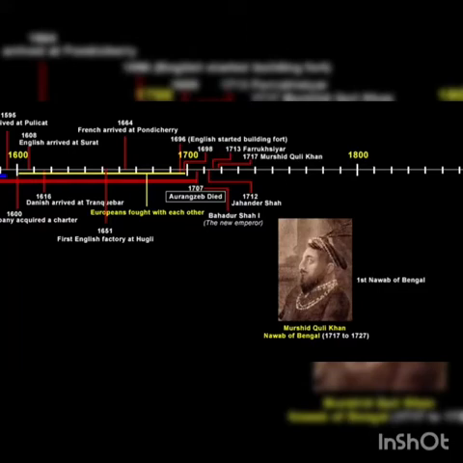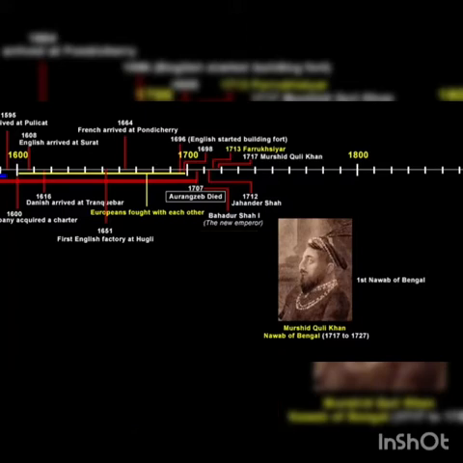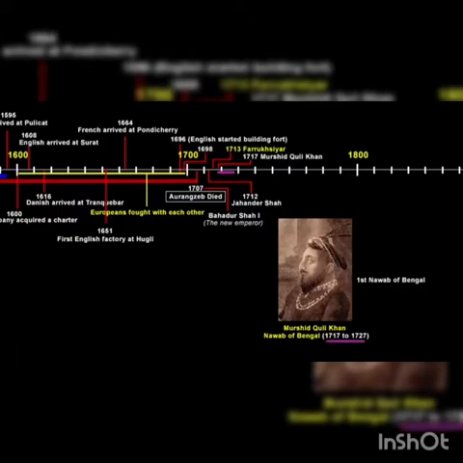Now the Nawab of Bengal had to show the English company who the real boss is, because now the Mughal emperor was Farrukhsiyar, and after Aurangzeb, none of them were powerful enough to defend the English. So clearly Murshid Quli Khan had to take matters in his own hands because he was the Nawab of Bengal. He had to defend his region, and this led to serious conflicts between the company and the Nawab of Bengal. Murshid Quli Khan eventually died in 1727, and he also had successors just like any other ruler.